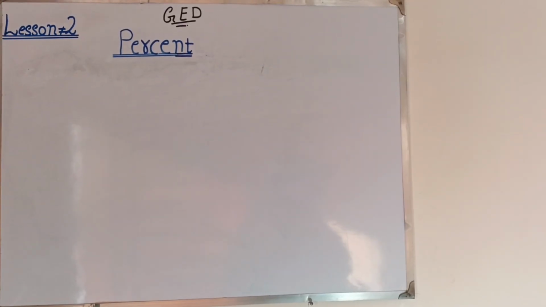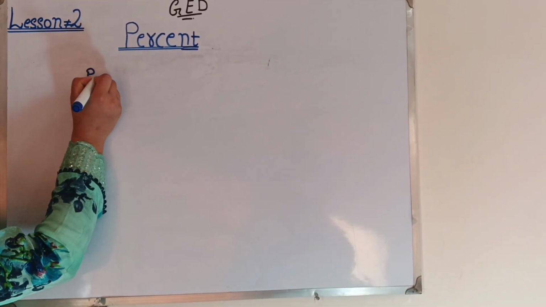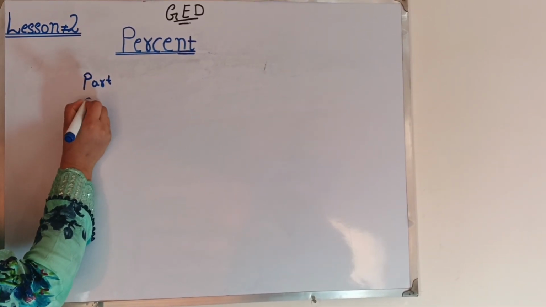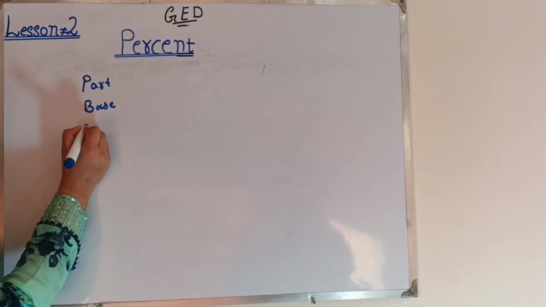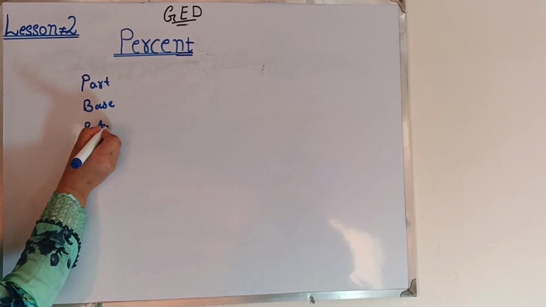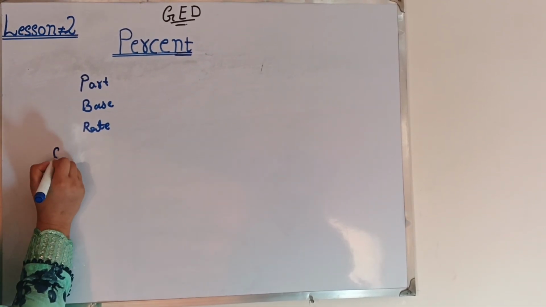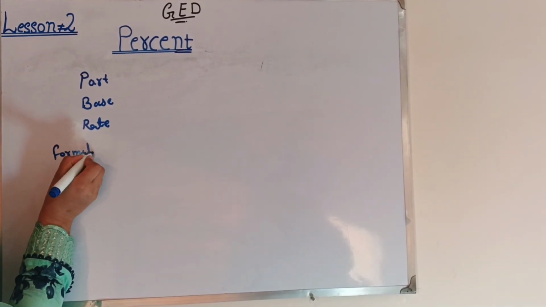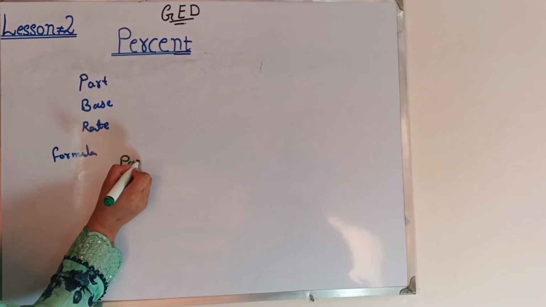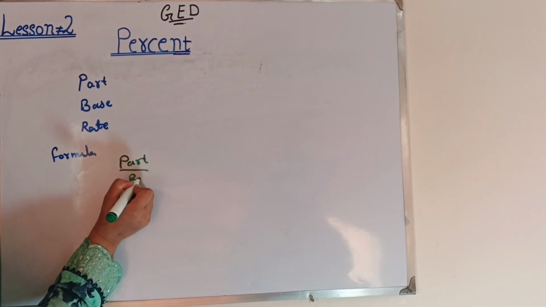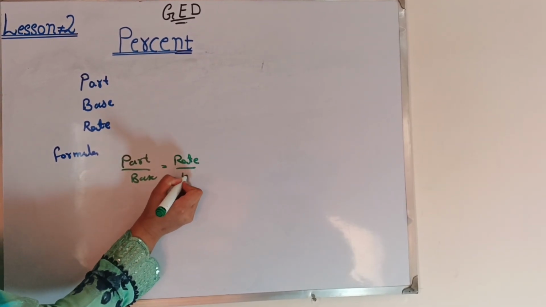Remember, whenever you see a percent problem, think of the three parts, which are the part, base, and rate, and use the formula part over base is equal to rate over 100.